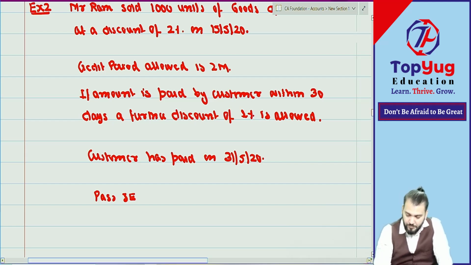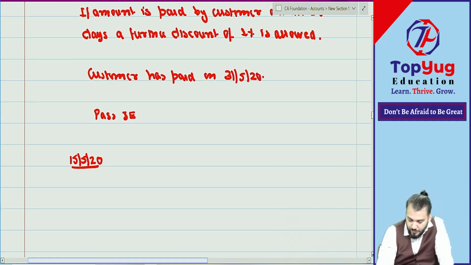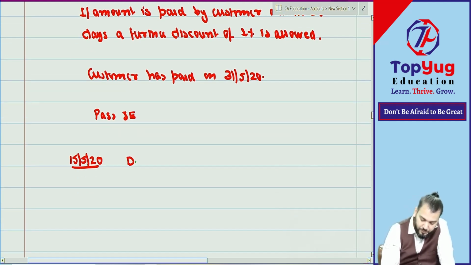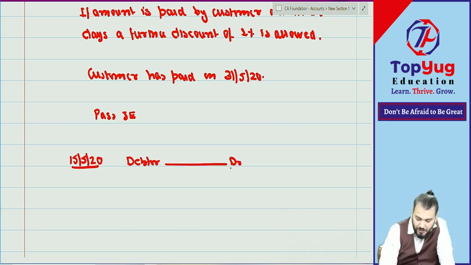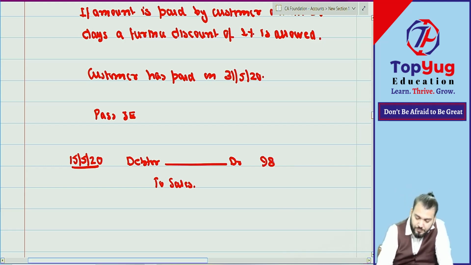Done? Tell me. On 15/5/2020, what journal entry? Debtor account debit to sales. How much? 98,000. Perfect.